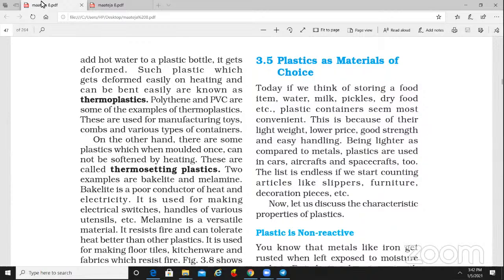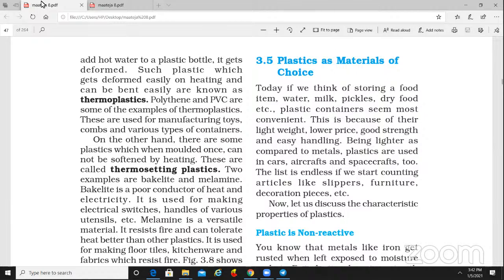So again, the properties of plastic, as already I have explained. Section 6.3.6 is plastic and environment. In plastic and environment, biodegradable and degradable will be studied in your next chapter.